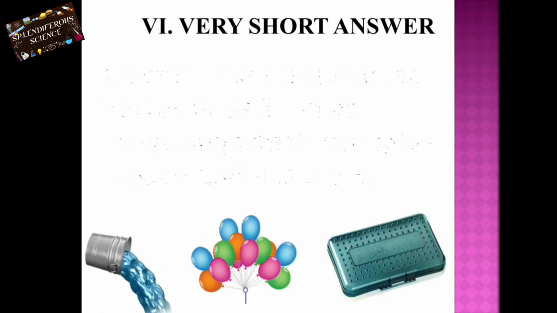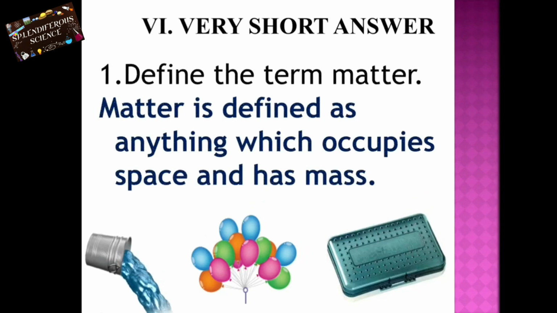Very short answer. First question, define the term matter. Matter is defined as anything which occupies space and has mass. So already we know that matter is any material that occupies space and has mass. We have examples such as solid, liquid and gas. They are classified into three major types of matter. Everything we use in our day-to-day life is called matter.